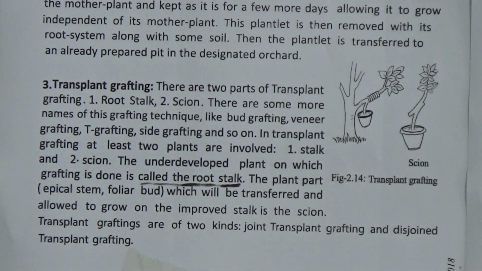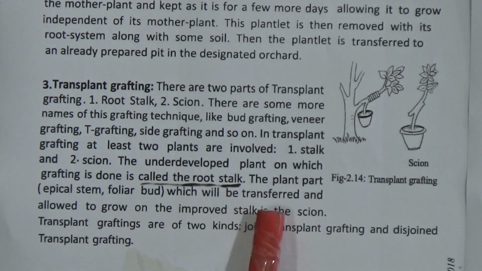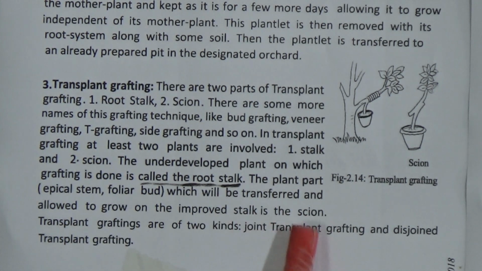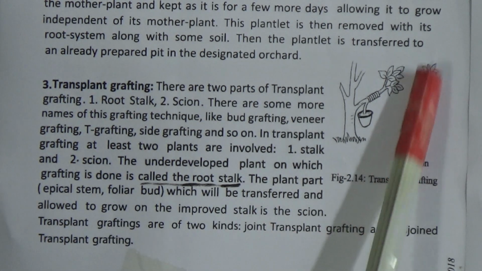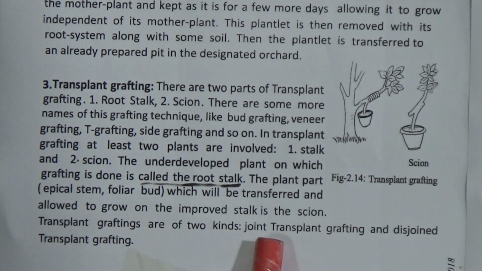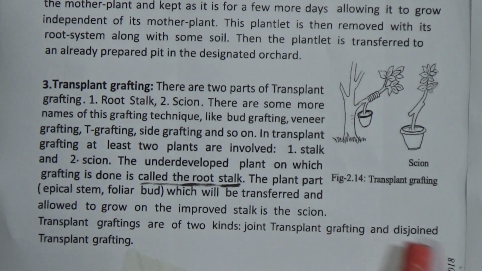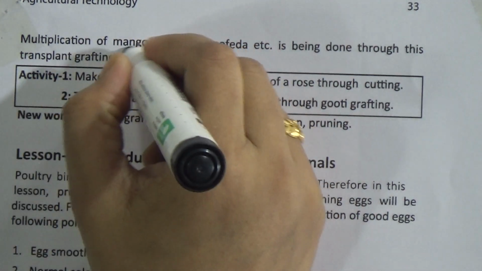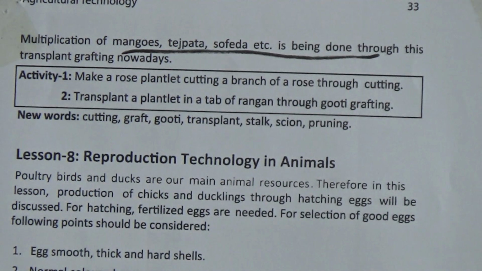The plant part, apical stem, foliar bud, which will be transferred and allowed to grow on the improved stalk, is the scion. So this is the scion. Transplant graftings are of two kinds, joint transplant grafting and disjoint transplant grafting. Multiplication of mangoes, tejpata, safeda, etc. is being done through this transplant grafting nowadays. So these are done by this transplant grafting.